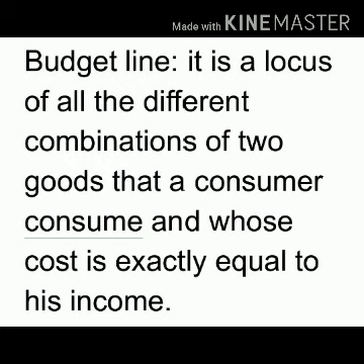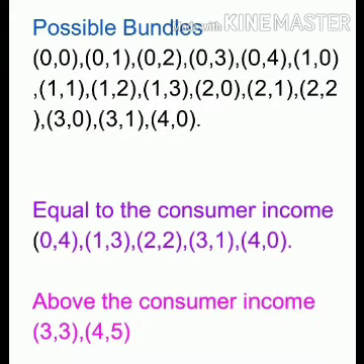The bundles that a consumer can afford: you can observe in the video that 0,0 is one combination, where he is not going to consume any goods at all, and is saving the money. And 0,1: here he is going to consume only one good, so he spends only ₹5 and saves the remaining ₹15. And 0,2 is 10 units, and the next 10 will be saved. 0,3: 5 into 3 is 15, then 0,4: 4 fives are 20, so it is exactly equal to the consumer's income.